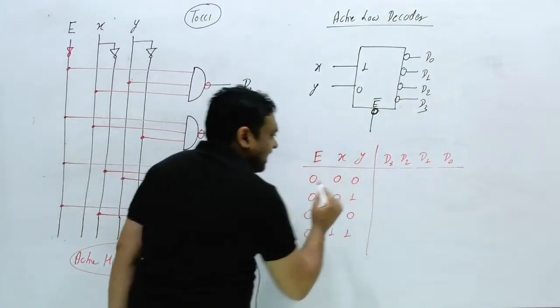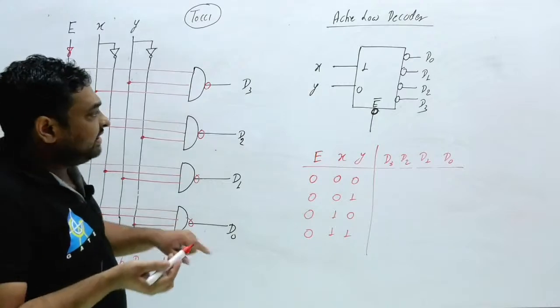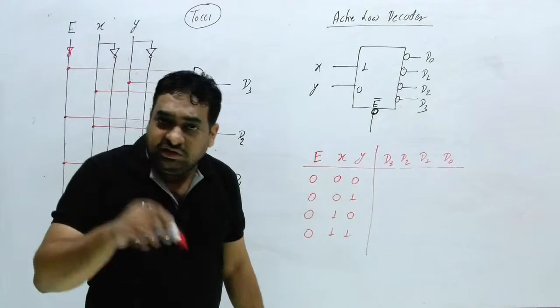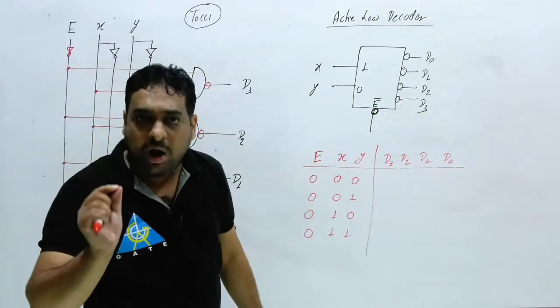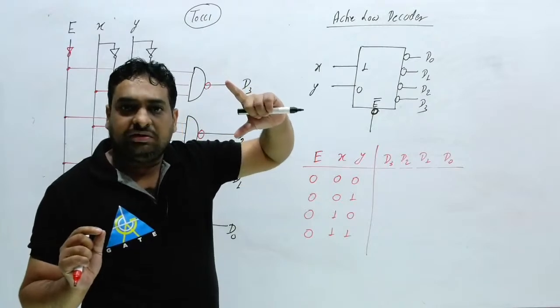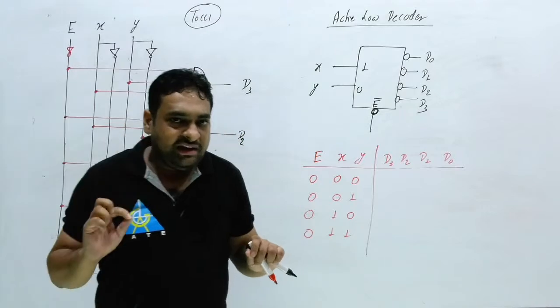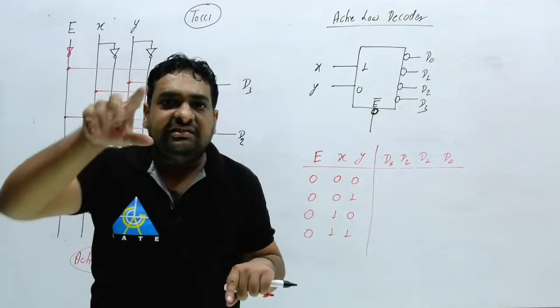So if XY is 00, which output will you get? I will receive D0, but D0 in the form of disable. That LED will be off. The remaining LEDs will be on. So if you have 4 LEDs in the decoder, 1 LED is off and 3 LEDs are on. What is the output? Which LED is off.